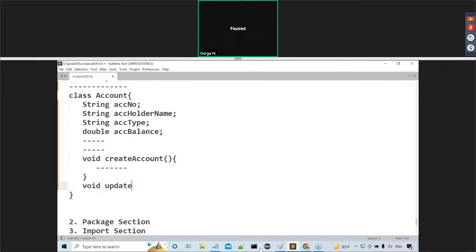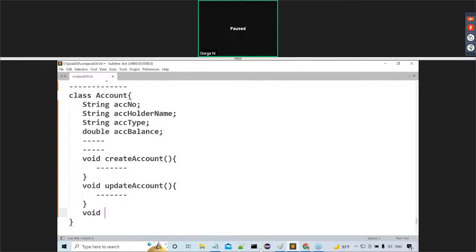Void update account. Void, what next one? Update account. Something else here I provided, some implementation part here we can use. Like this, another one. At the end of the story, I don't want to continue with that bank. I want to terminate my account. I want to drop my account.